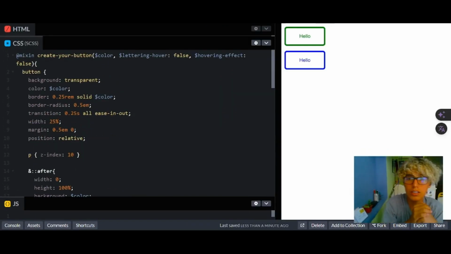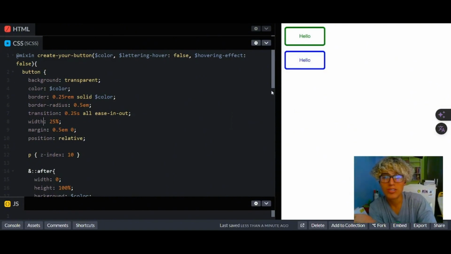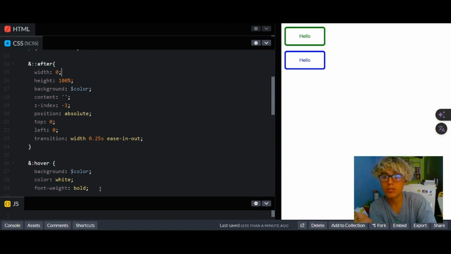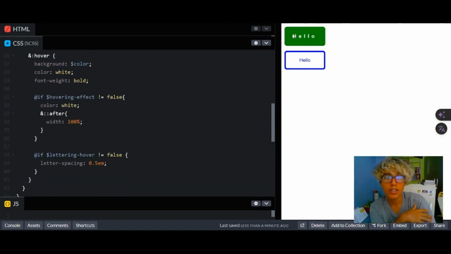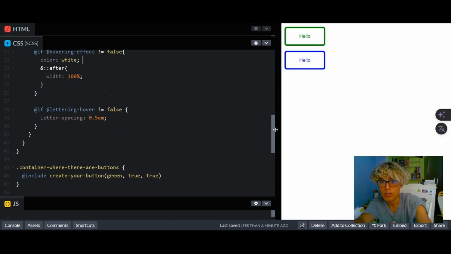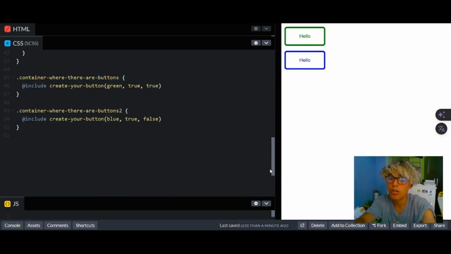After giving it another look, I've noticed the position relative, absolute. Okay, we have it again. This is how it should work with 0, and when we hover it, this effect should appear because this pseudo element is getting that width of 100%.